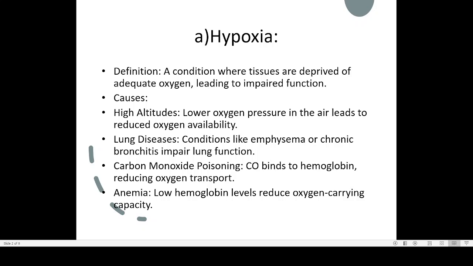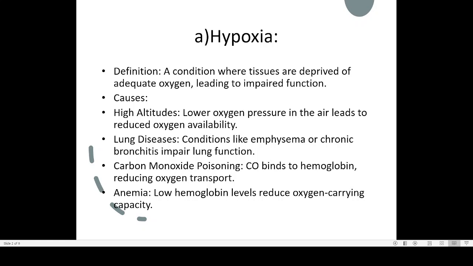The problem with carbon monoxide is that if carbon monoxide and oxygen are both present, the hemoglobin will always bind with the carbon monoxide. So instead of attaching with oxygen, our hemoglobin will be attaching with carbon monoxide. Then hemoglobin will not be carrying oxygen. As a result, the blood is not carrying oxygen. All the tissues in our body will be facing a deficiency or lack of oxygen. And that is the effect of carbon monoxide.